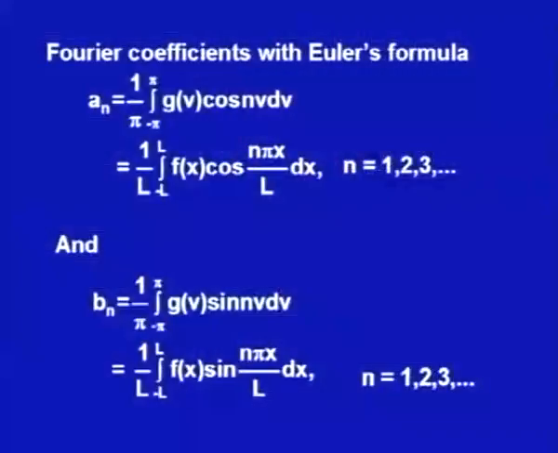The new Euler's formulas are: a naught is 1 upon 2L integral from minus L to plus L of f(x) dx, a n is 1 upon L integral from minus L to plus L of f(x) cos(n pi x over L) dx, and b n is 1 upon L integral from minus L to plus L of f(x) sin(n pi x over L) dx. And now the Fourier series we would have is a naught plus the summation, n running from 1 to infinity, of a n cos(n pi x over L) plus b n sin(n pi x over L). So now let us see one example of this.